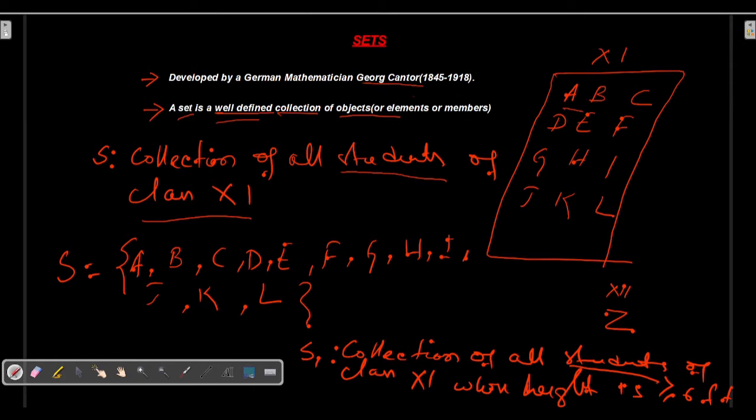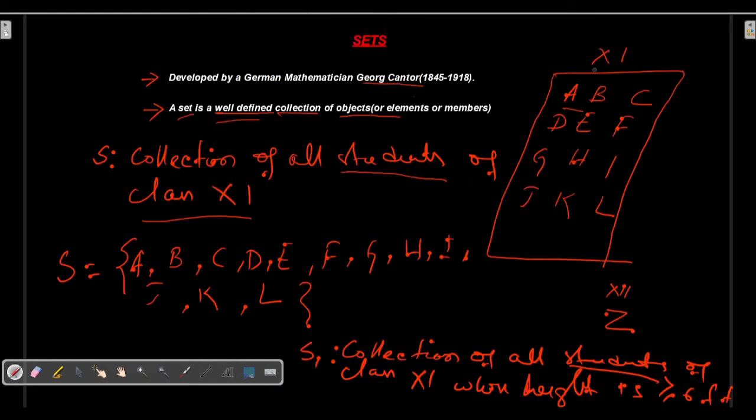Here you can see I have the collection of students in class 11, A, B, C, D, E, F, G, H, I, J, K, L. Now I will check one by one whether the height of A is greater than or equal to 6 feet.